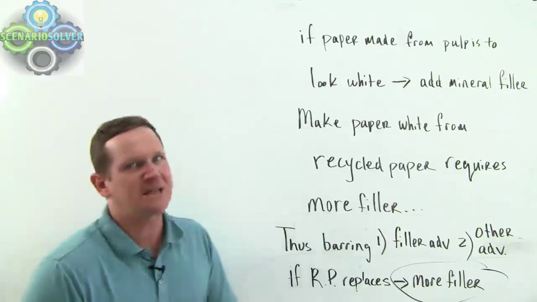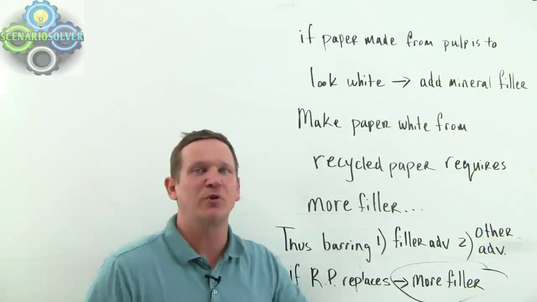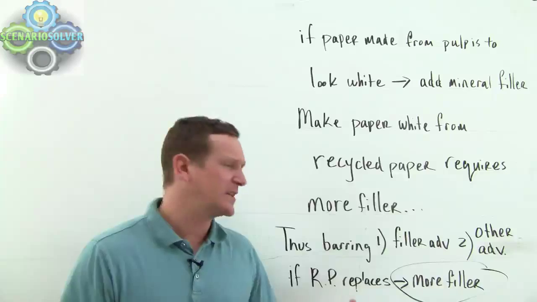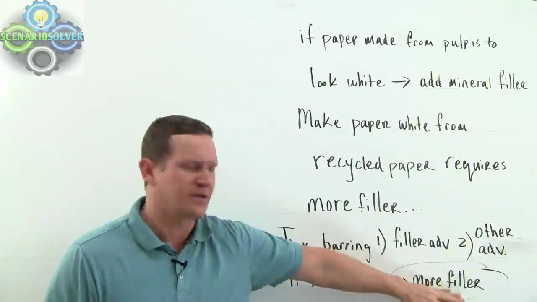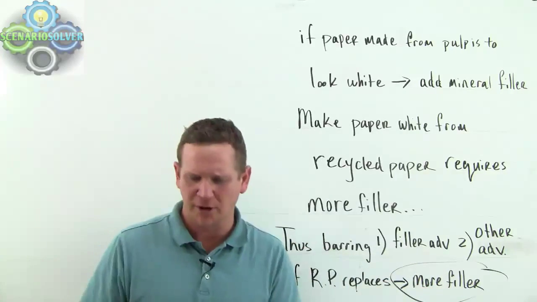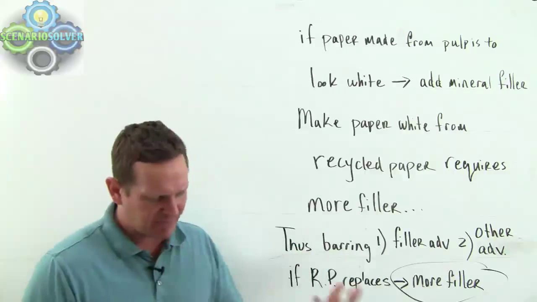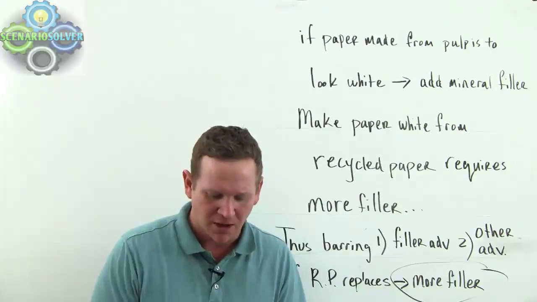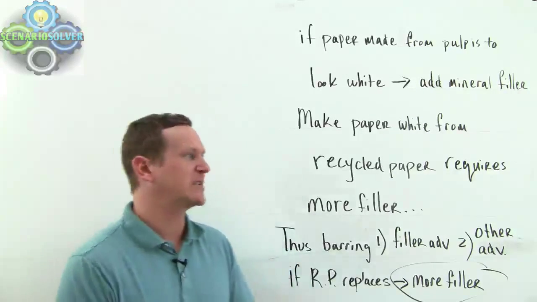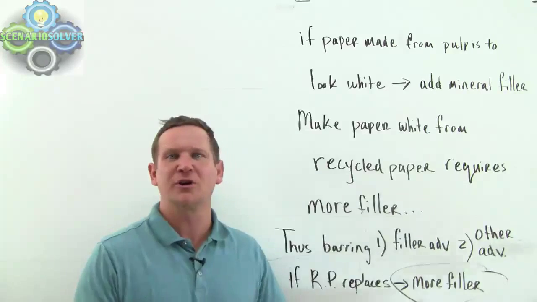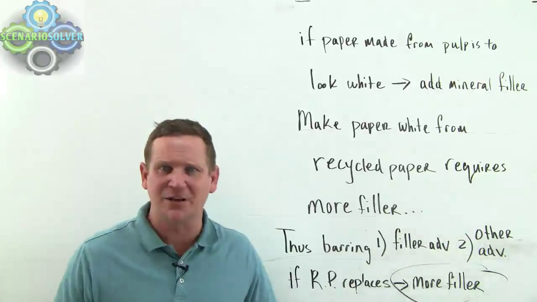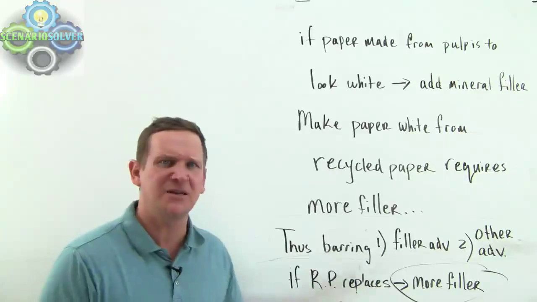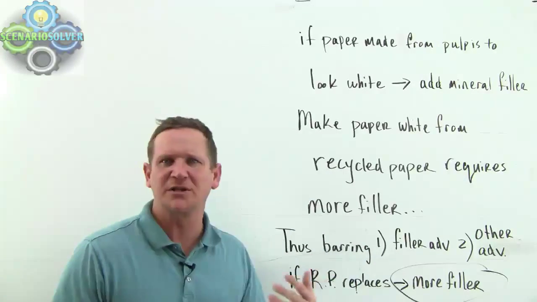Okay, and when I say attacking, I'm talking about if we eliminate the assumption. All right, so if we eliminate the assumption, it will destroy this. Okay, and that's what we're looking for. So A doesn't do that. A falls out. All right. B, the fillers that are used to make paper white are harmful to the environment. What if I said that's not true? They're not harmful to the environment. Does that do anything? No. It doesn't really have anything to do with this argument, the relative harm.